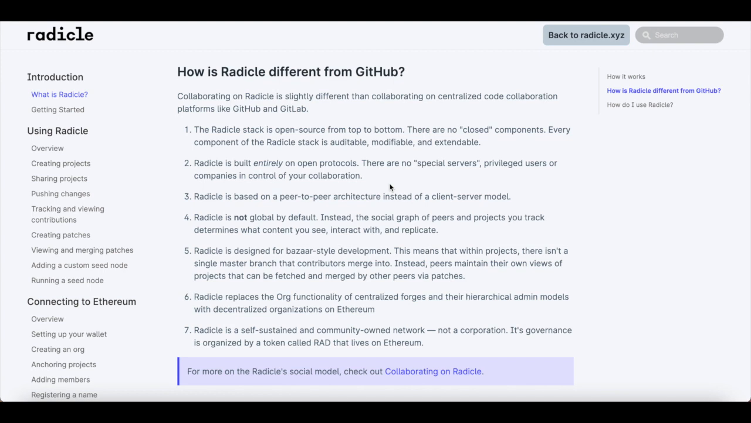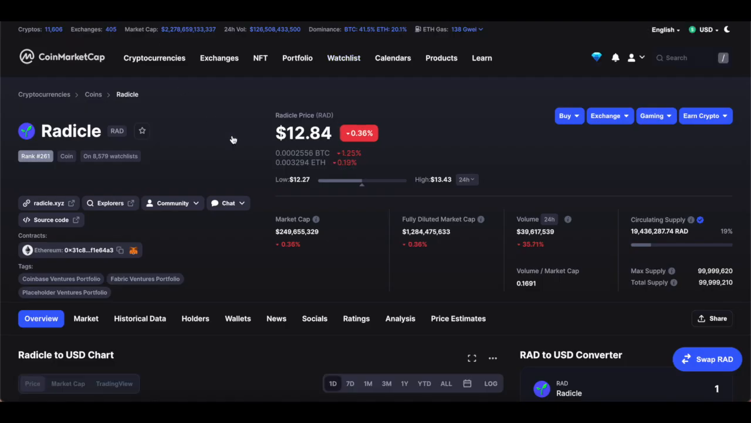So how exactly does Radicle differ from GitHub? That's something that we're going to have a look at. Before we can do that, we have to talk about the price of Radicle. We have to talk about the token itself and the token supply.